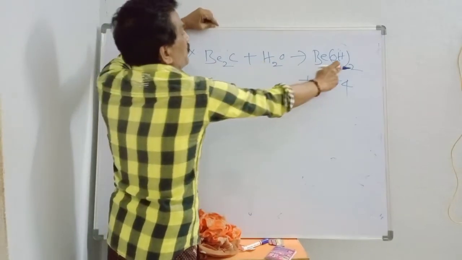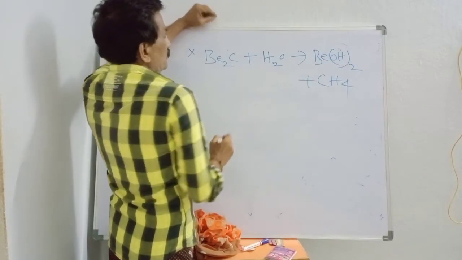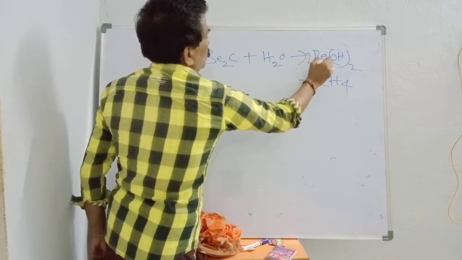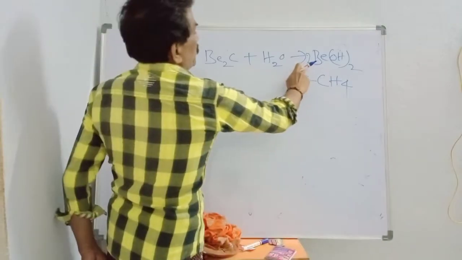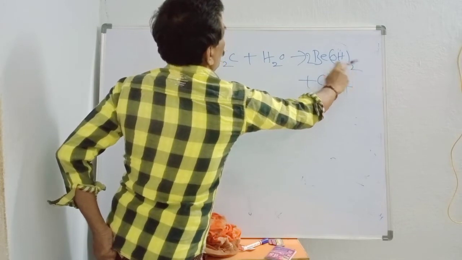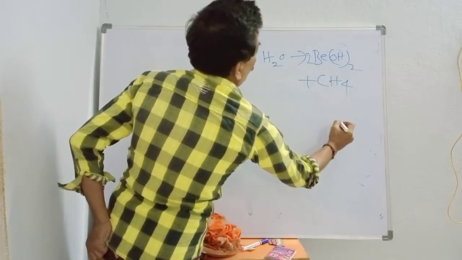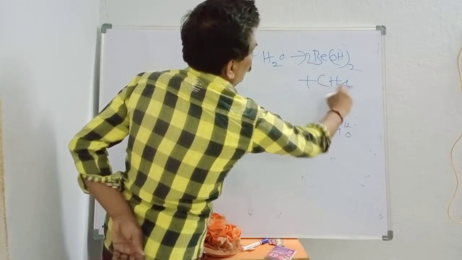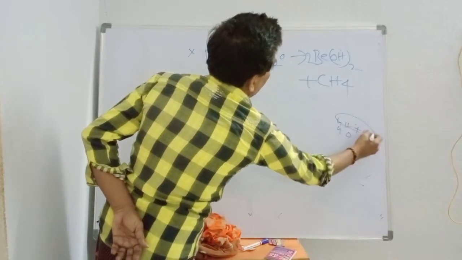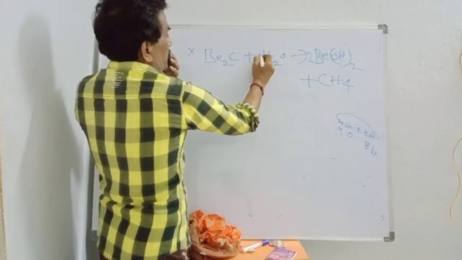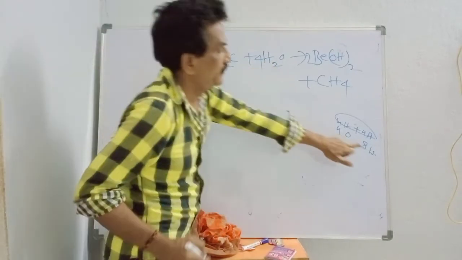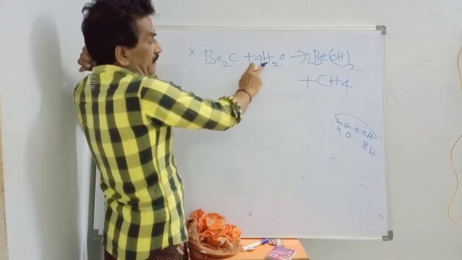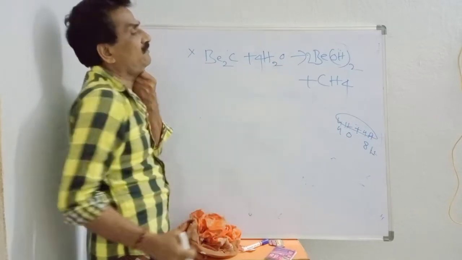Here you take 2H2O because here there is 2 in Be2. So 2Be, 2 into 2, 4H, 4O, here 4H, total 8H, 4O. So 4 into 2, 8H, 4 into 4. Be2C, beryllium carbide, reacts with water, we get beryllium hydroxide and methane.